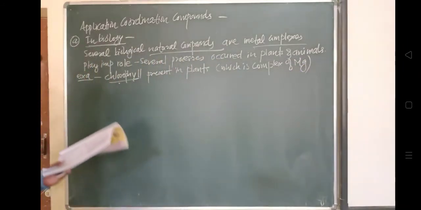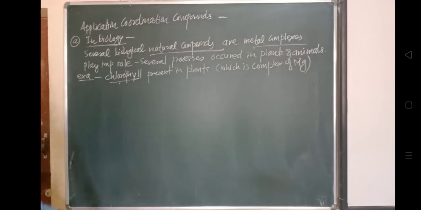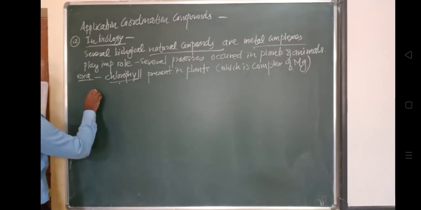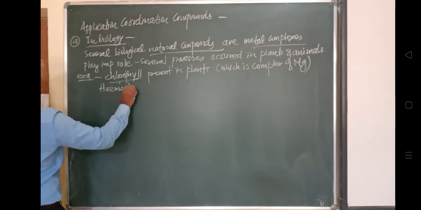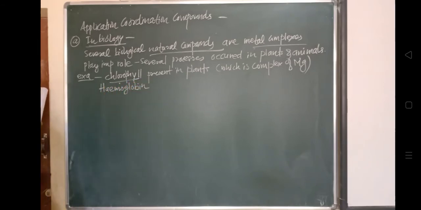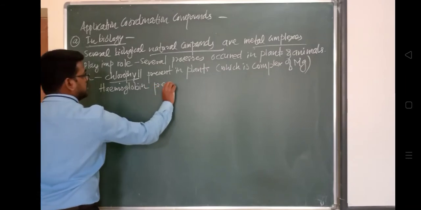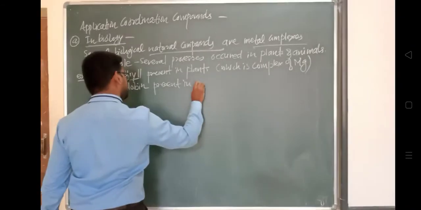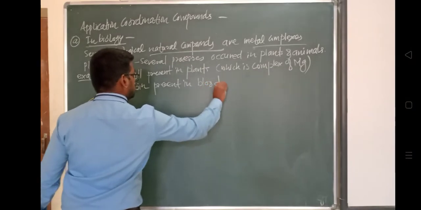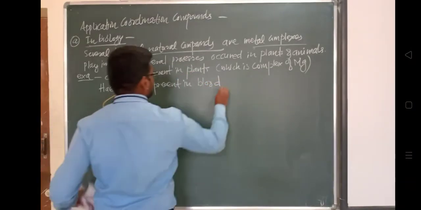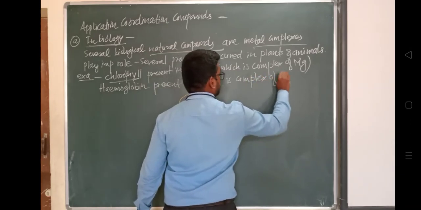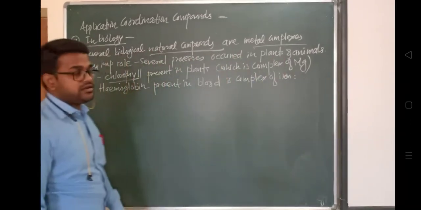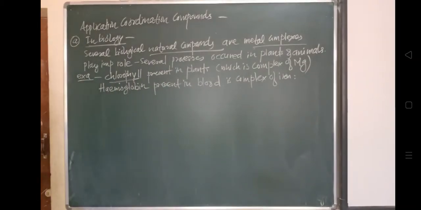Next is hemoglobin. Hemoglobin present in our blood is a complex of iron. So in this way, coordination compounds play a very important role.